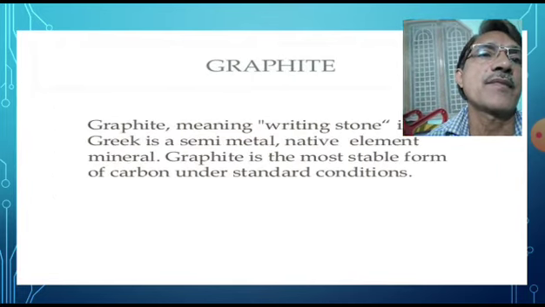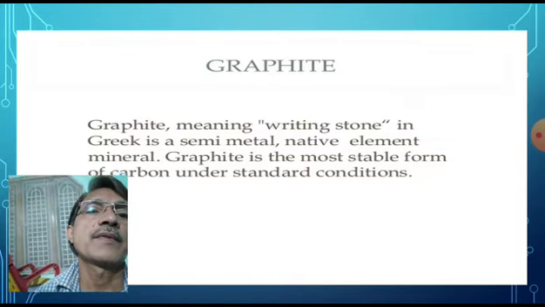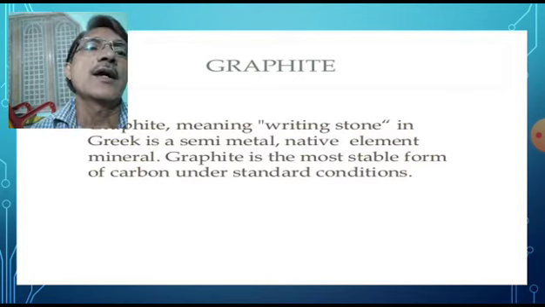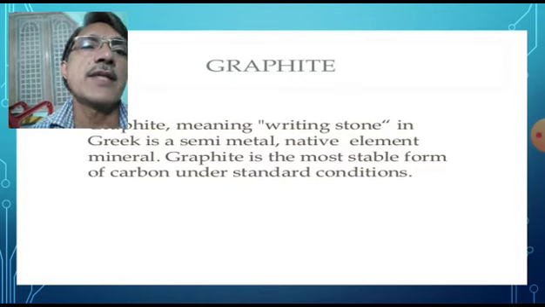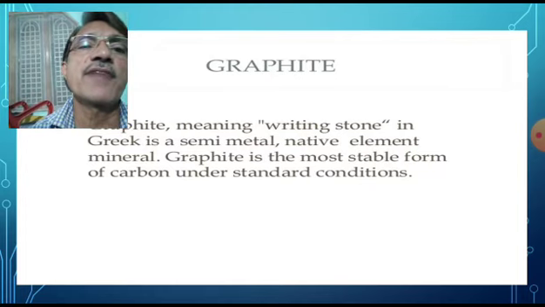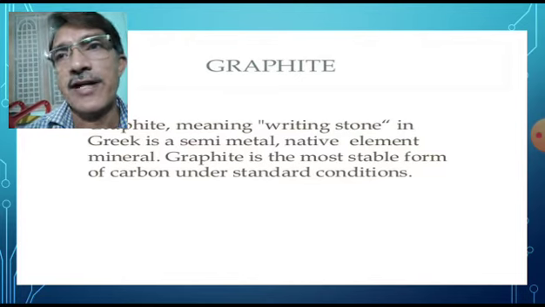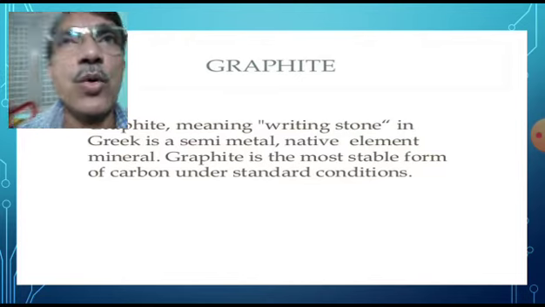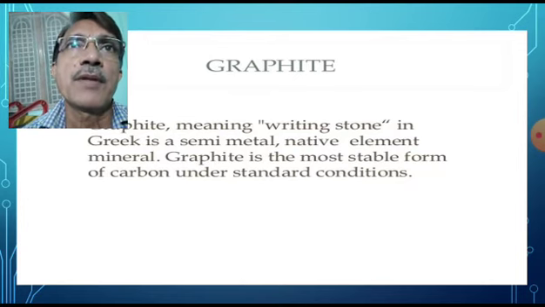Graphite. Graphite means writing stone in Greek. Graphite is a semi-metal native element mineral. Graphite is the most stable form of carbon under standard conditions. Graphite is also called plumbago or black lead.